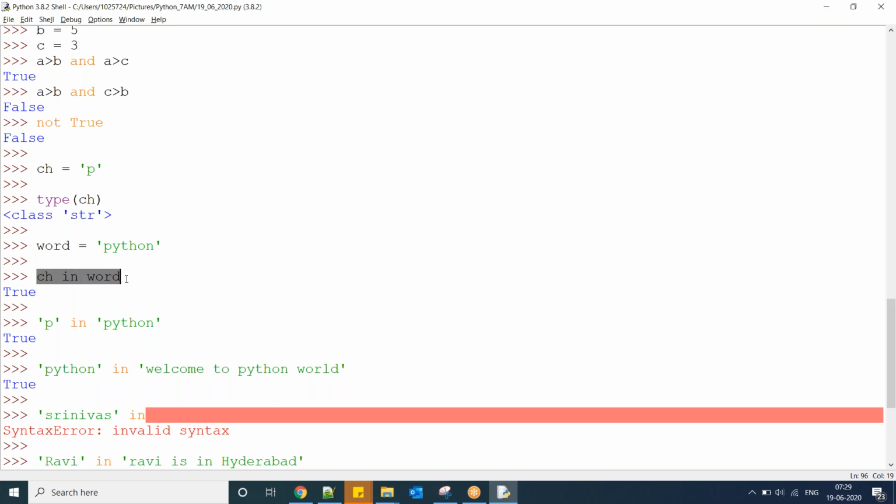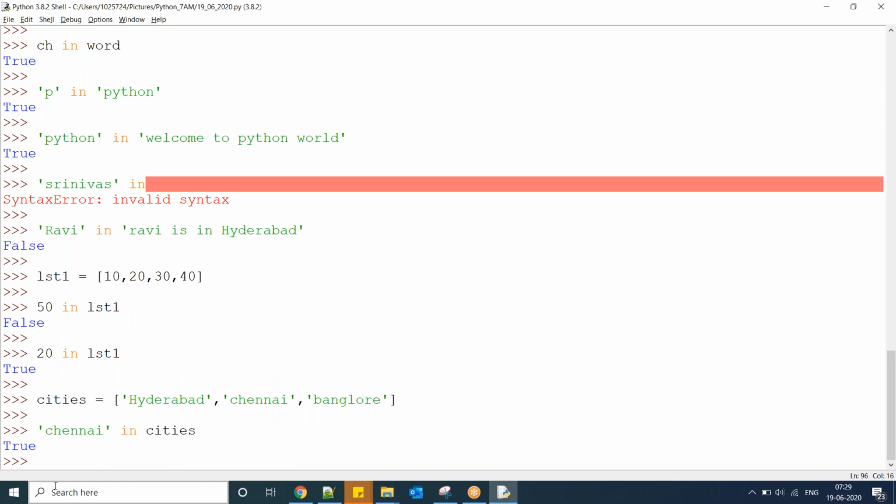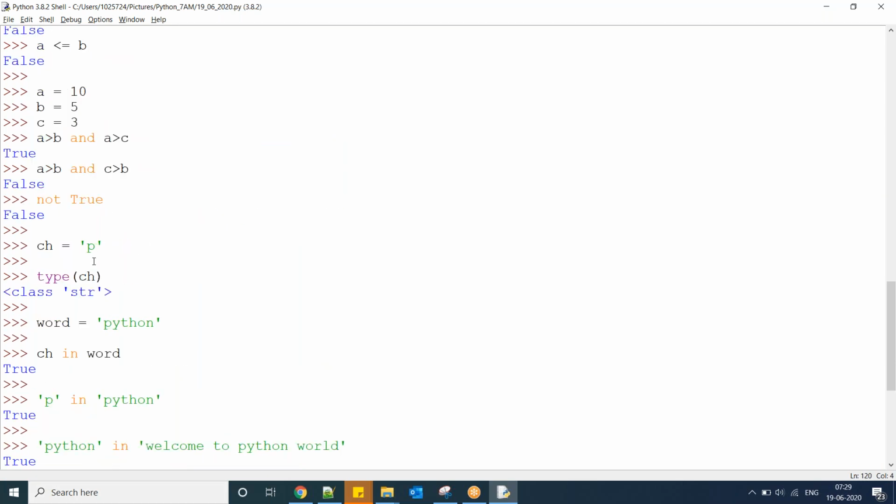So here I am checking the variables' values. Instead of using a character, I can use a variable, right? That's why I use it like this. For our understanding purposes, I have also written it with values. Clear? Okay, sir. Thank you, sir.